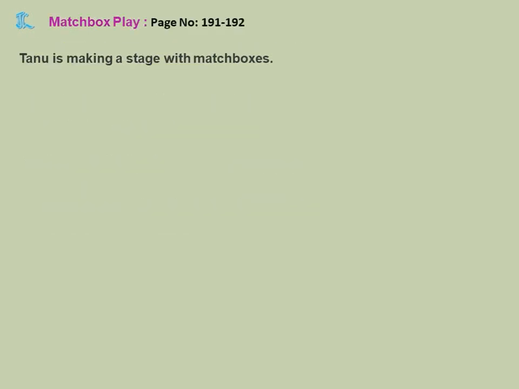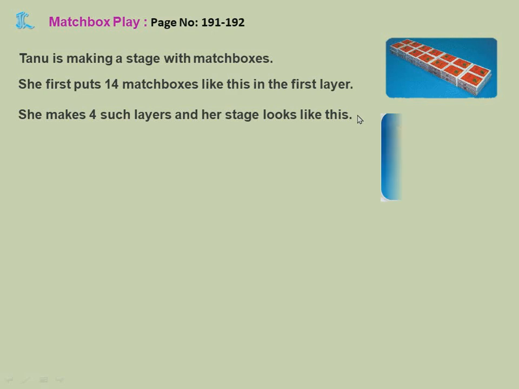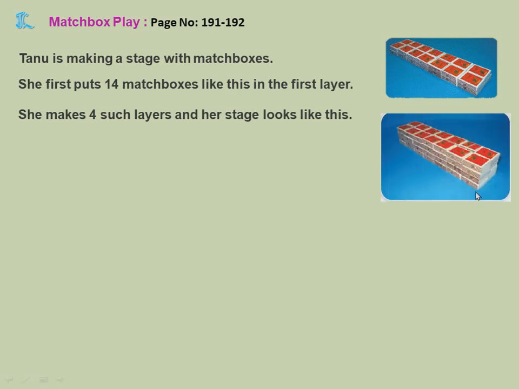Matchbox play, page number 191 to 192. Tanu is making a stage with matchboxes. She first puts 14 matchboxes like this in the first layer. So how many she used? 14, because 1, 2, 3, 4, 5, 6, 7 is there. This side also 7 is there. See the down layer first. So 7 and 7, 14 she used. She makes 4 such layers and her stage looks like this. So totally, 14, 14, 14, 14. Like that, 4 layers she did.